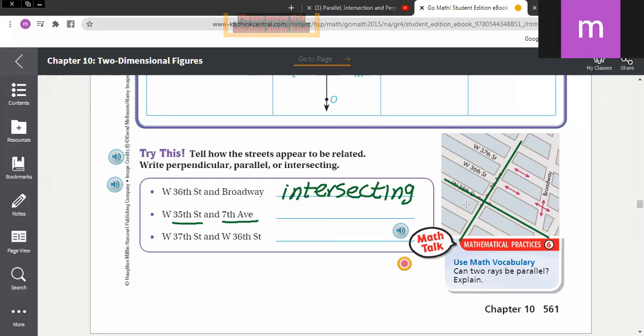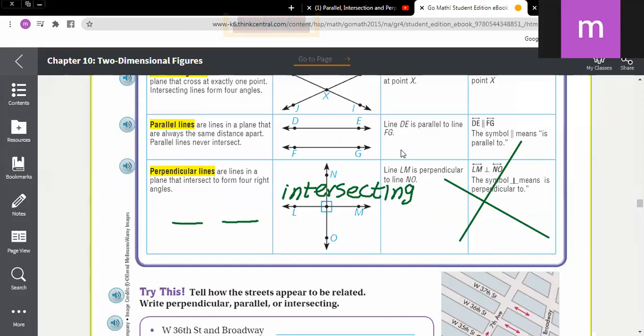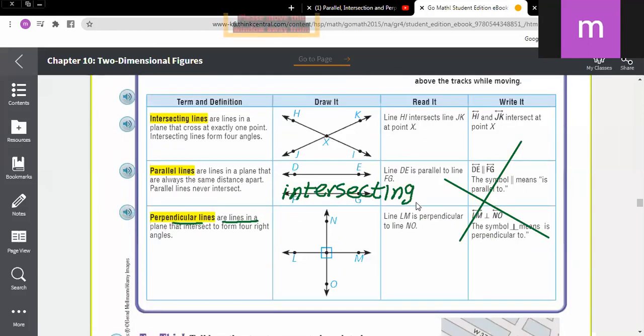What do you think about these two lines? Look up in your book and tell me, are they two intersecting, two parallel, or two perpendicular lines? They are two perpendicular lines.